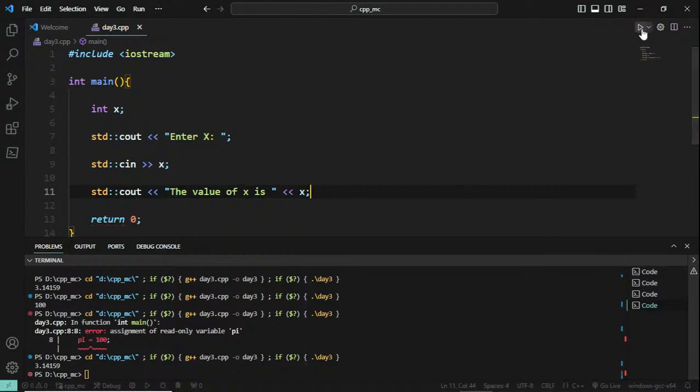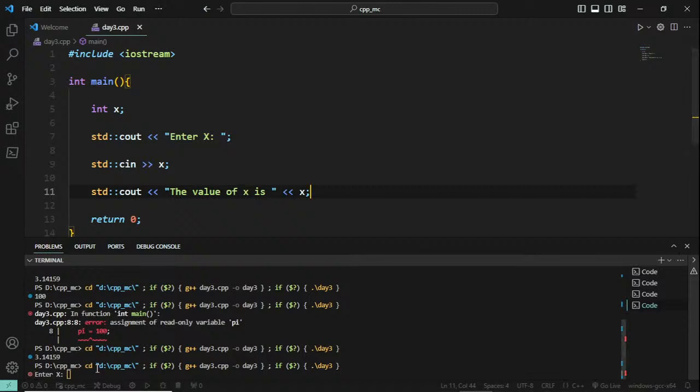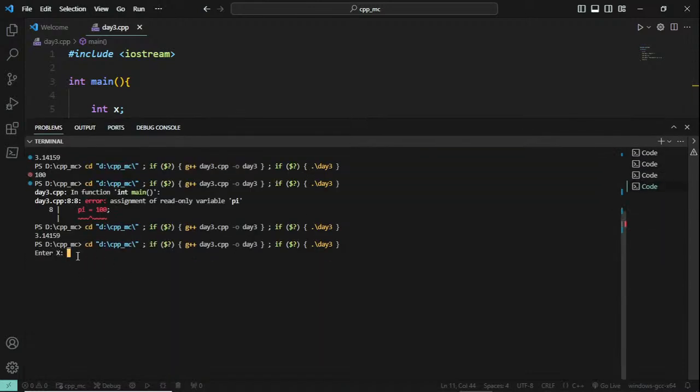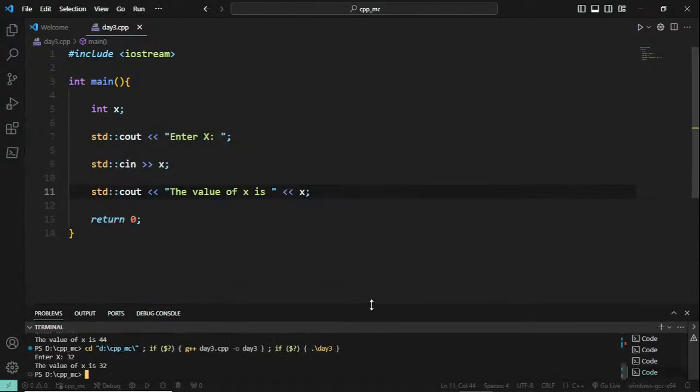So now if I run this, can you see it is waiting for me to enter the value? It is asking enter x and waiting for the console input. I am going to enter 44 here and press enter, and it is printing the value of x is 44. So every time we run this, it is going to ask for the value, and whatever I enter will be displayed. And later on in the next session we will also see mathematical operations where you can do max and other things with this.